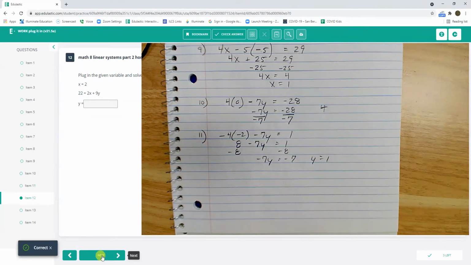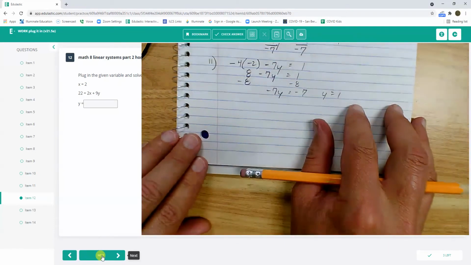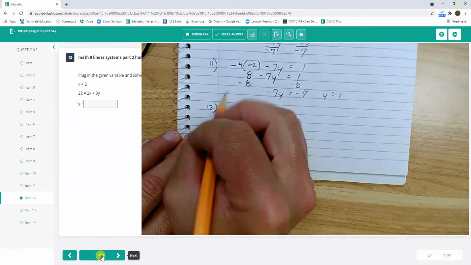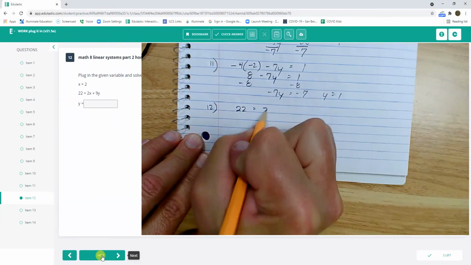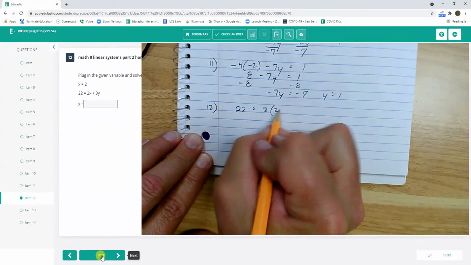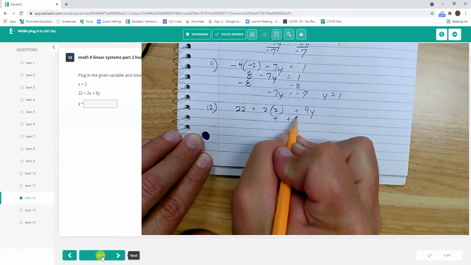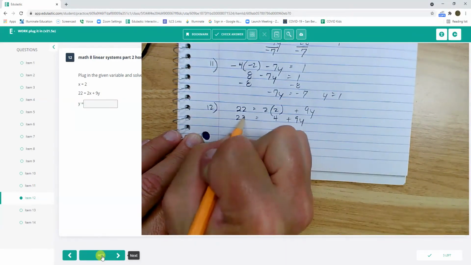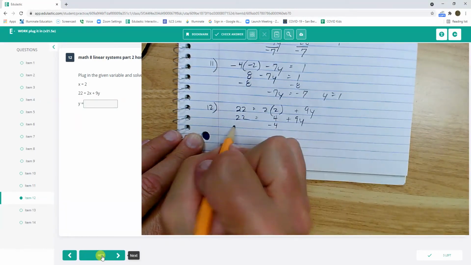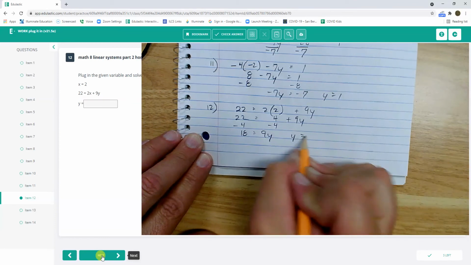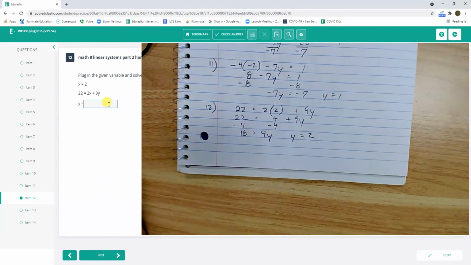Number 12, plugging in the x, that's just in a different order. Don't freak out. 22 equals 2x, x in this case is 2, plus 9y, so 4 plus 9y. Subtracting 4 from both sides takes me to 18 equals 9y, so y equals 2. 2 times 9 equals 18.